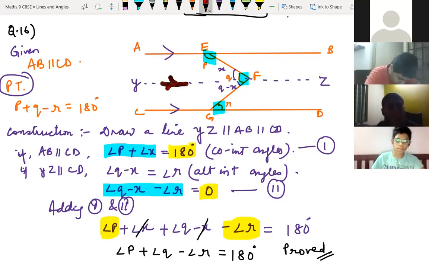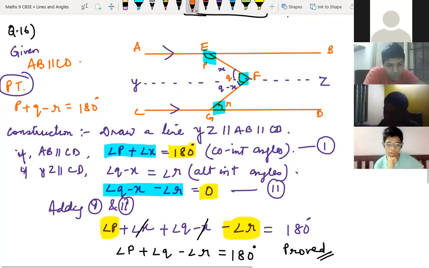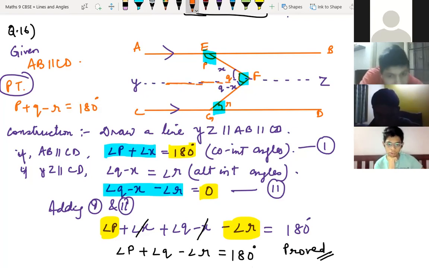Okay. Sir, I think we can do it directly, sir, without taking the third one. First you did angle P plus angle X is equal to 180, sir. If you want to draw angle X, we won't get it. No, sir, I'm telling that you have taken angle Q minus X, and minus R is equal to 0, sir. Without taking that, we can do it, I think. Sir, do anything, no problem. Geometry you can do in various methods, not a problem. Yes, sir, try. We can do it like angle P plus Q is equal to 180 plus angle R.